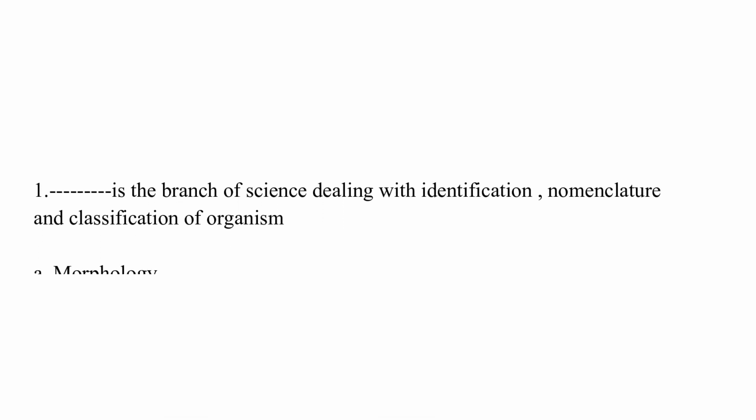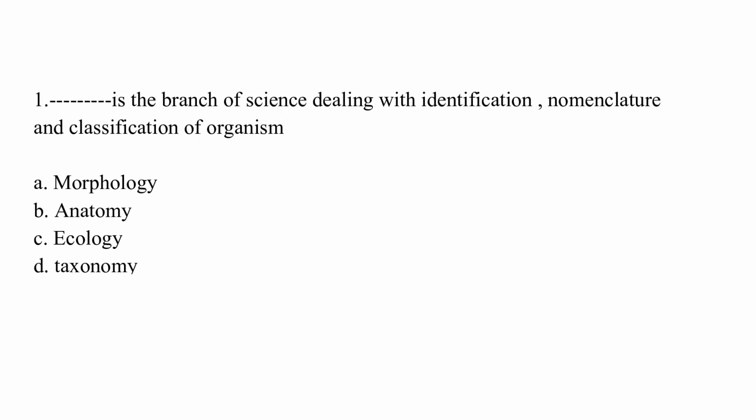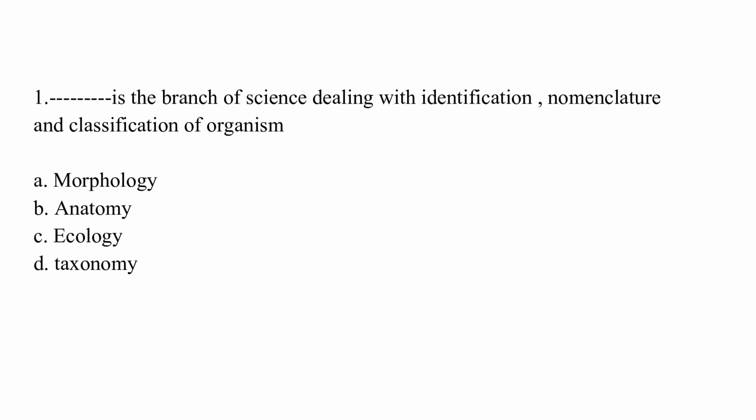Taxonomy is the branch of science dealing with identification, nomenclature, and classification of organisms. The options are A. Morphology, B. Anatomy, C. Ecology, D. Taxonomy. The correct answer is D, which is taxonomy.